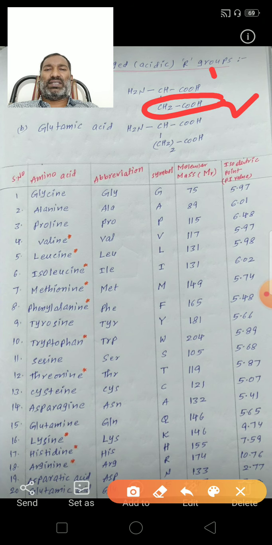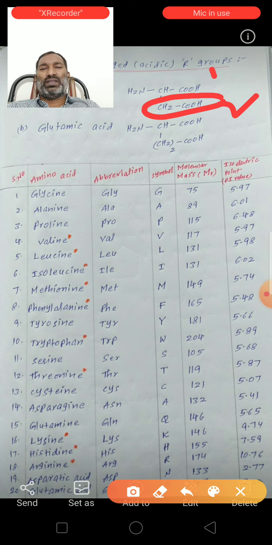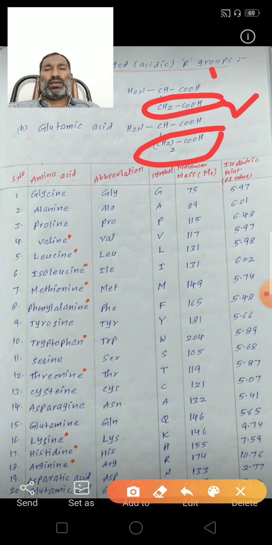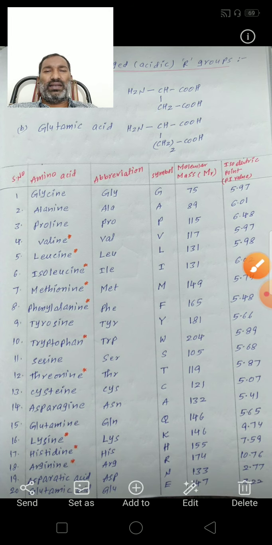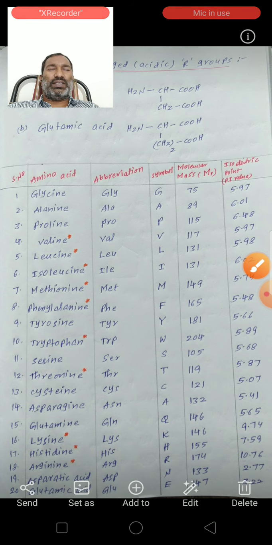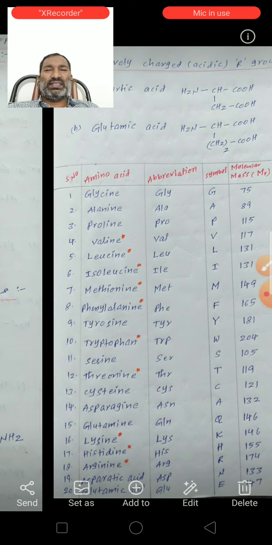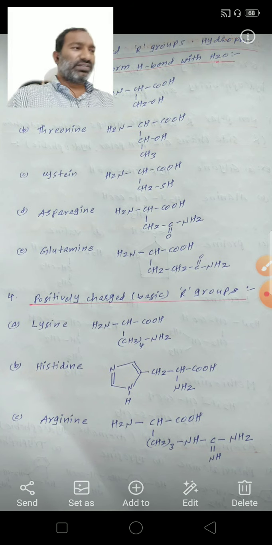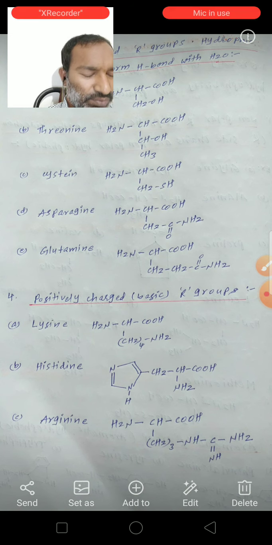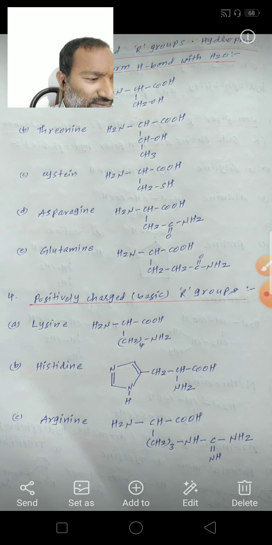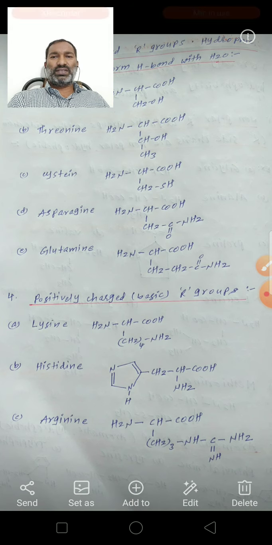Next, glutamic acid also. The glutamic acid formula is NH2CHCOOH bond CH2 taken twice, COOH. So this is the R group, bond CH2 taken twice, COOH. So aspartic acid and glutamic acid contain more than one COOH carboxyl group. So these behave as an acidic nature. These negatively charged acidic amino acids are two: one is aspartic acid and the second one is glutamic acid.